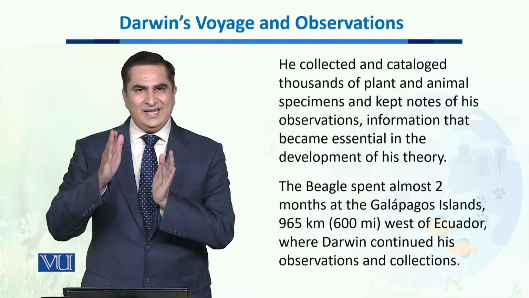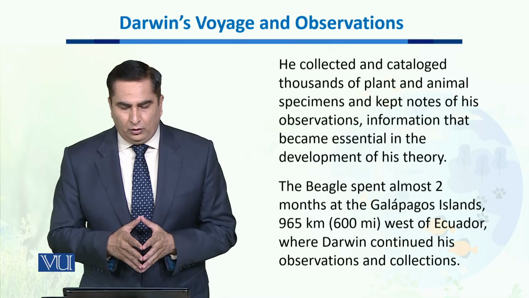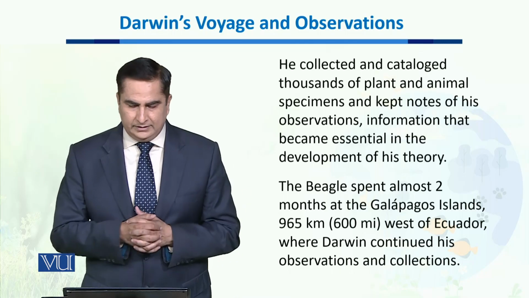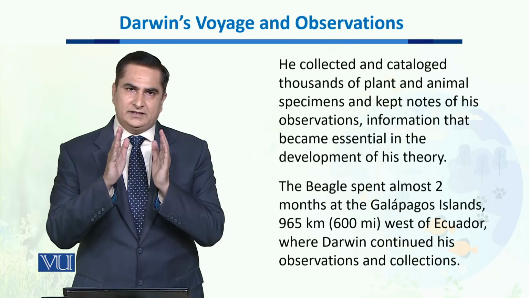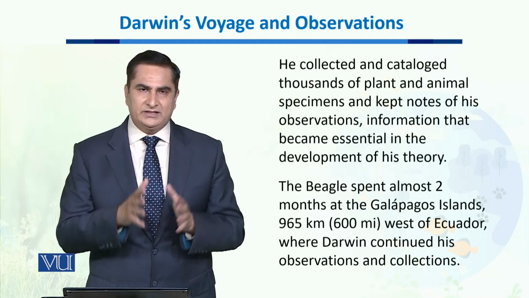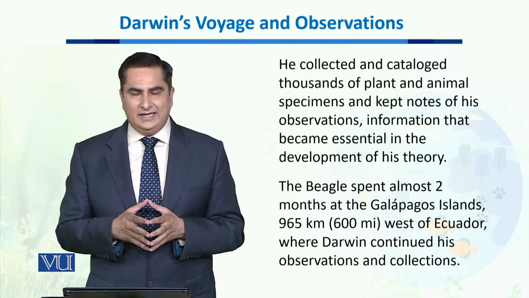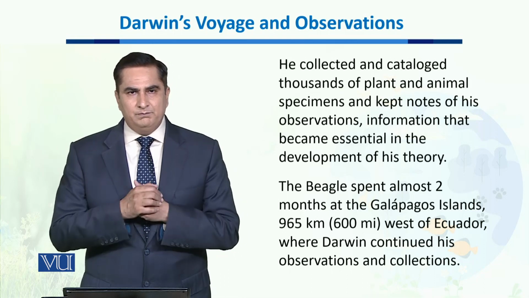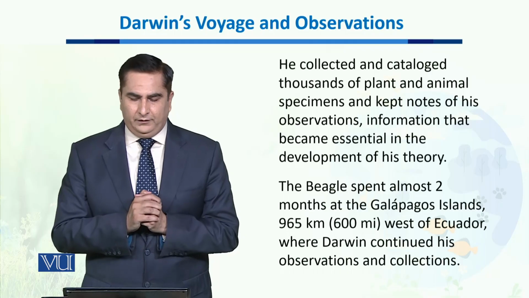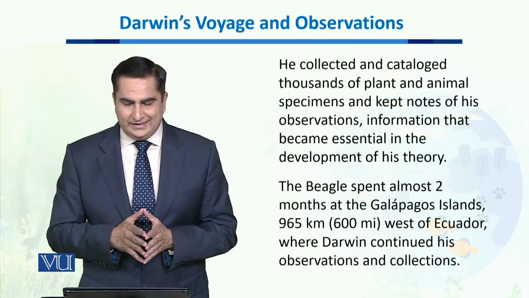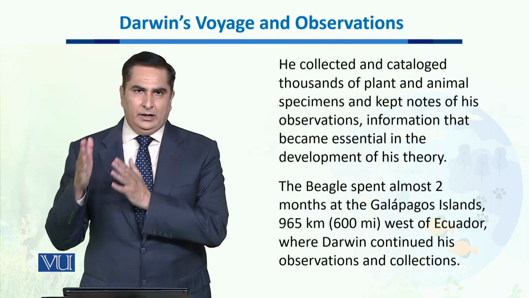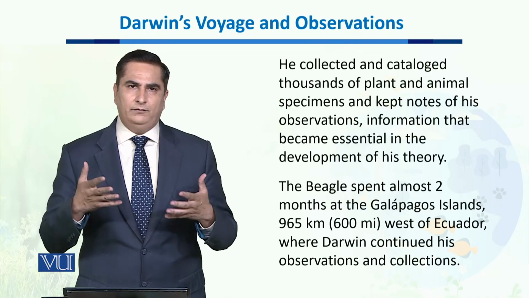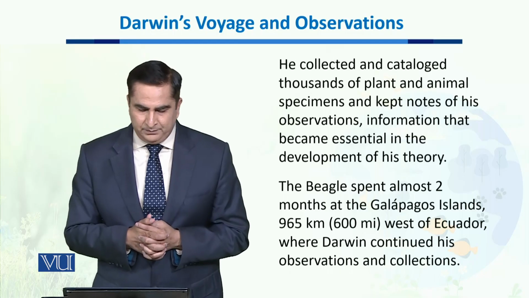Now, he collected and cataloged all this information about plants and animals, and he was successfully able to collect specimens of those animals and plants. He started preparing notes of his observations and information that became essential and which led towards the formulation of the famous Darwin theory.